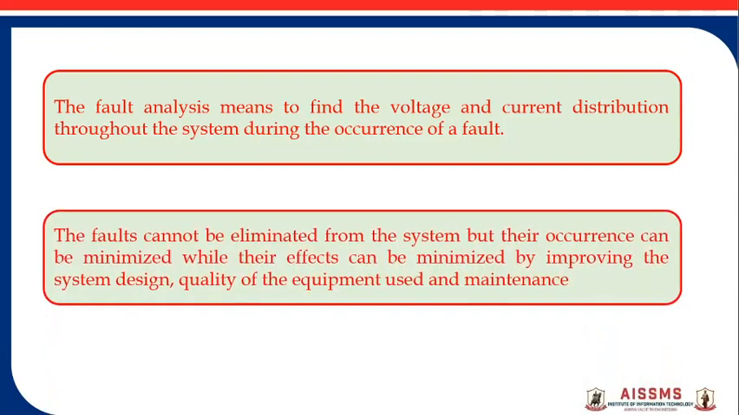The faults cannot be eliminated from the system, but their occurrence can be minimized, because faults are a part of the power system. Faults are going to appear in the power system, so we can't make it a fault-free system. The only thing is that we can minimize the occurrence of faults, and that can be done by improving the system design, the quality of the equipment used, and regular maintenance of the power system equipment.